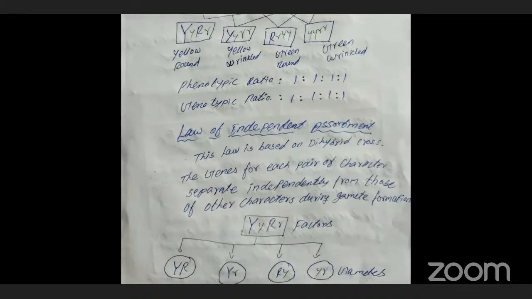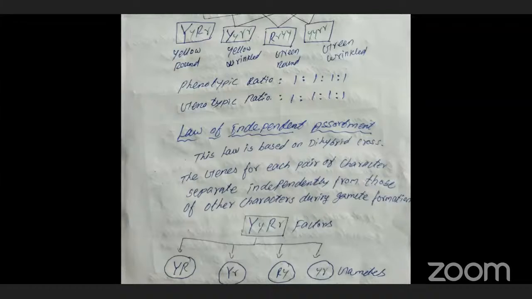Listen here, those factors capital Y, capital R, small r, those are factors. Nowadays we know very well that they are genes. They will be segregated like capital Y capital R, or small y, capital Y small r, capital R. So small y, small r, like this.